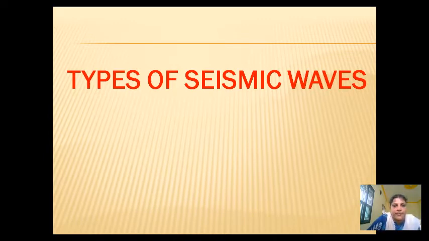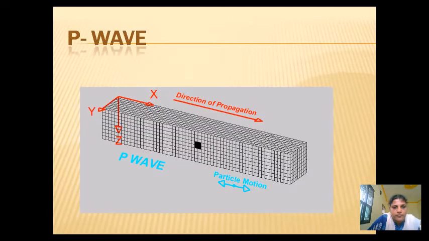The first type is called the P wave, otherwise called the primary wave or preliminary wave. You can see the movement of the wave: the particles of the earth move along the direction of propagation of the wave. That is, the particles vibrate along the direction of propagation of the seismic wave. So this is called the preliminary wave.